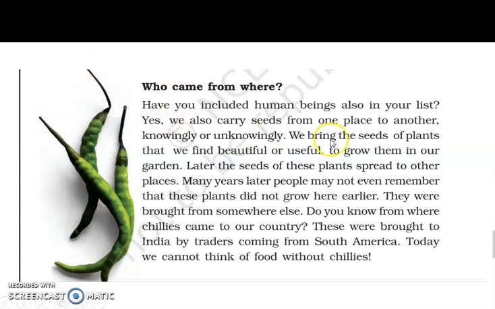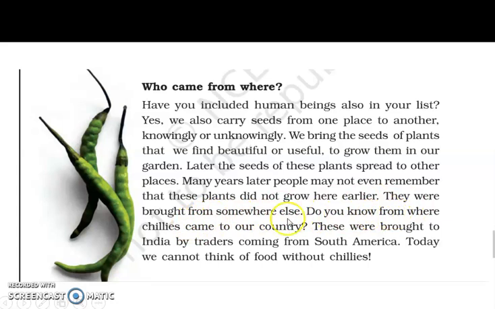We bring the seeds of plants that we find beautiful or useful to grow them in our garden. Later, the seeds of these plants spread to other places. Many years later, people may not even remember that these plants did not grow here earlier. They were brought from somewhere else.